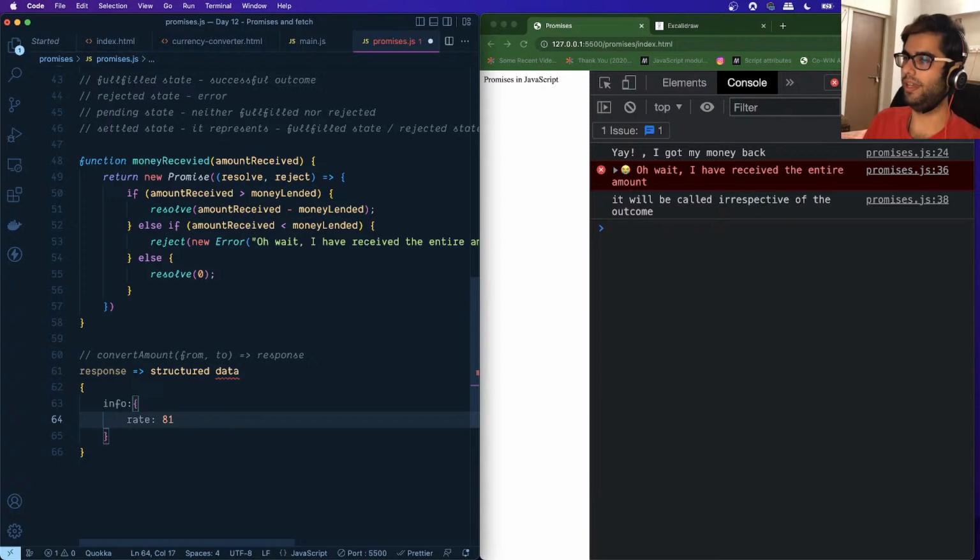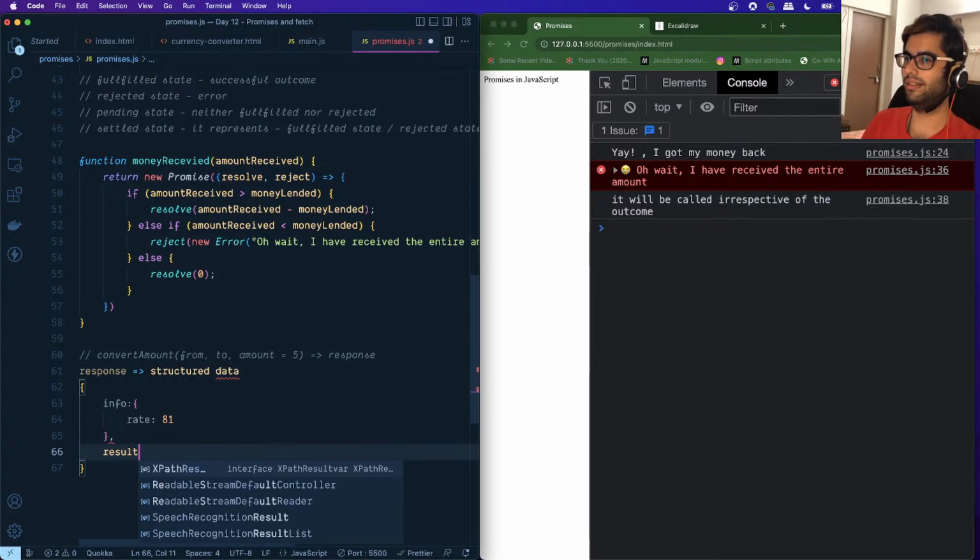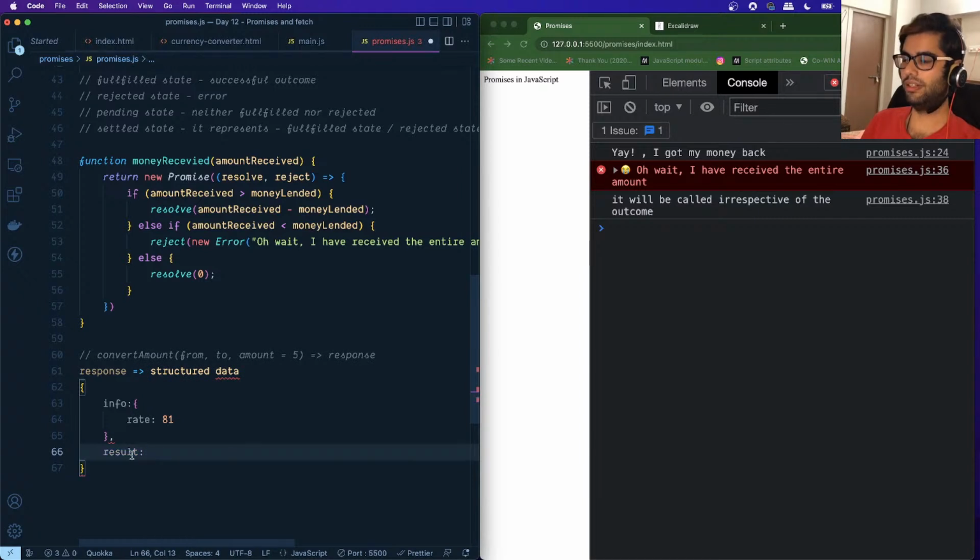Then it will give us the result. Suppose we give it the amount we want to convert, say 5. Then the result will be whatever the outcome of 5 times 81 is, and that will be available to us as the result.